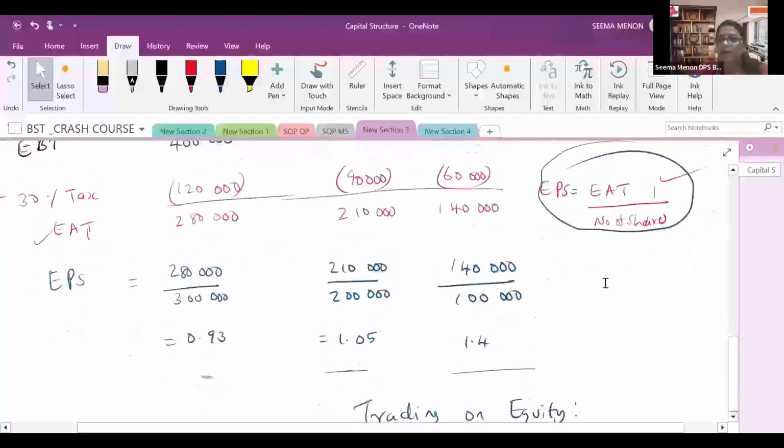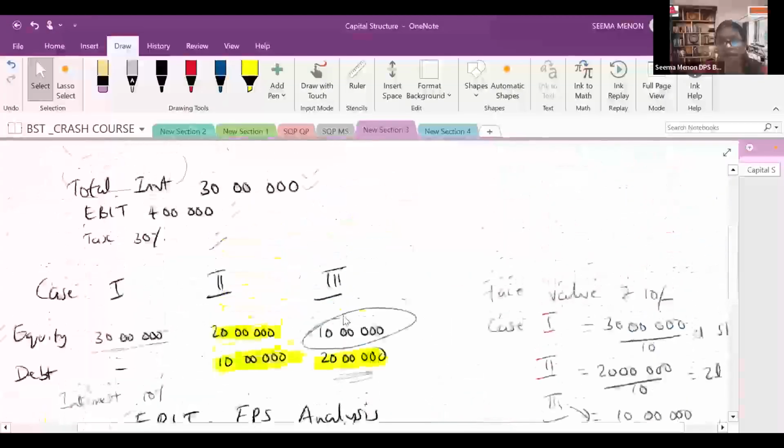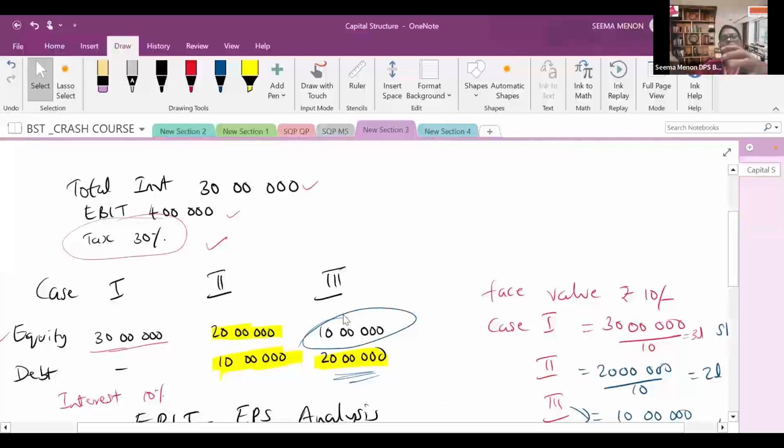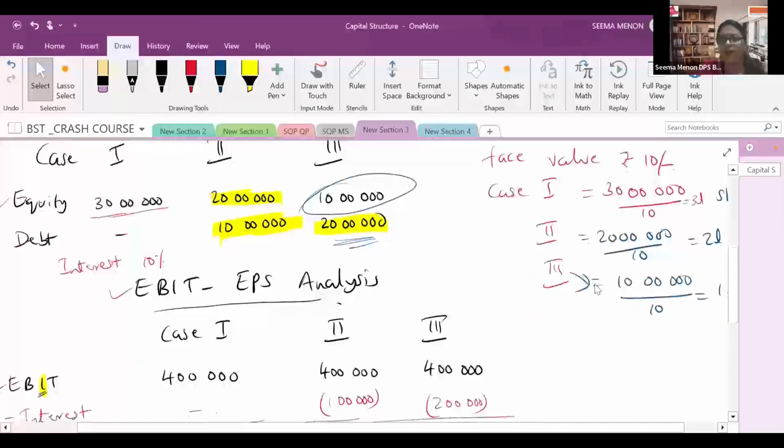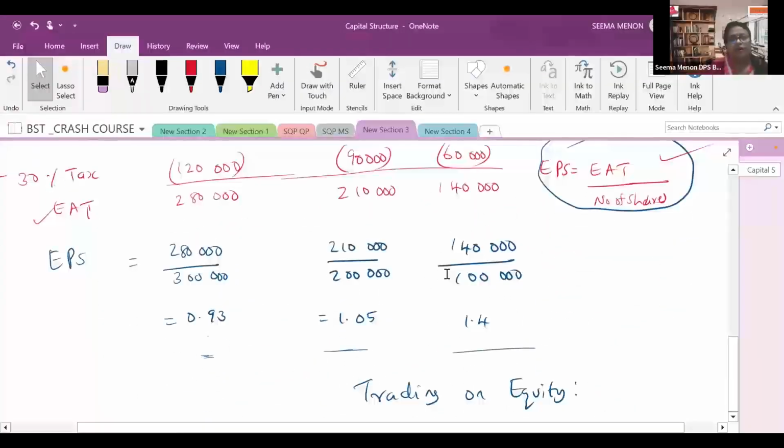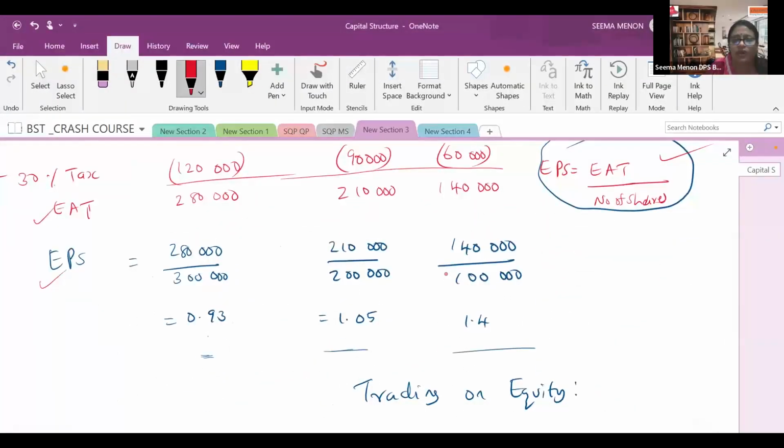Here the number of shares is not given in the case, because sometimes this case itself will come as a question, so in the question there may not be a number of shares. You will assume face value as the price of 1 share. Always assume 10 rupees as the face value. Then total investment 30 lakh, 20 lakh, 10 lakh in various cases divided by face value, so you will get the number of shares. So here you have to find out EPS for all the 3 cases.